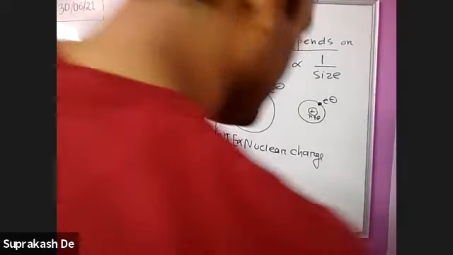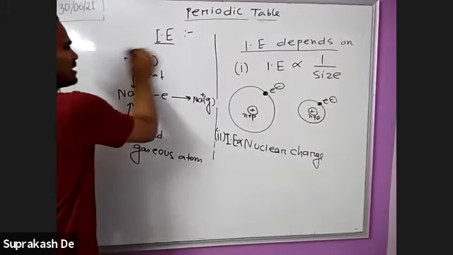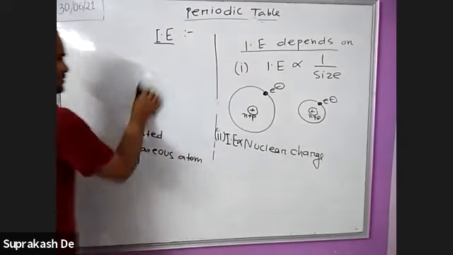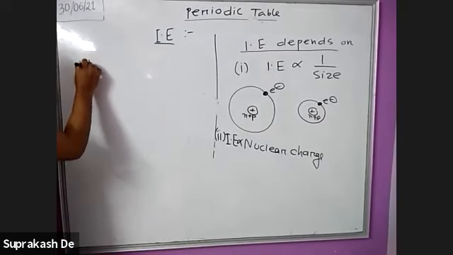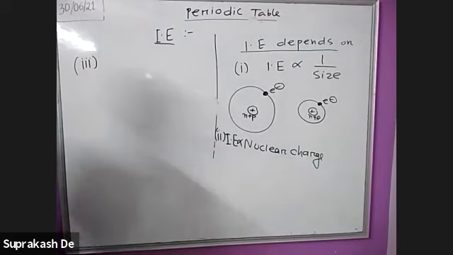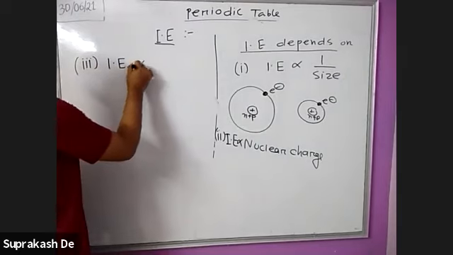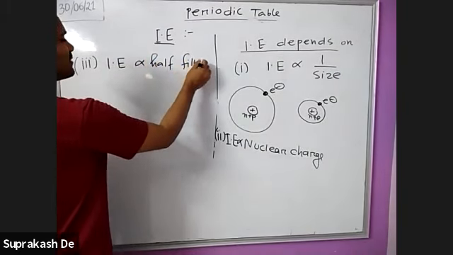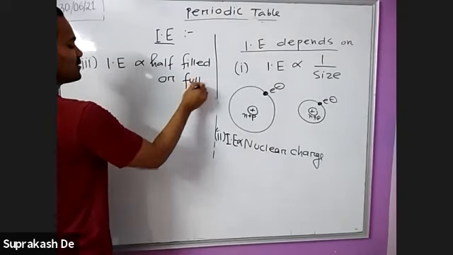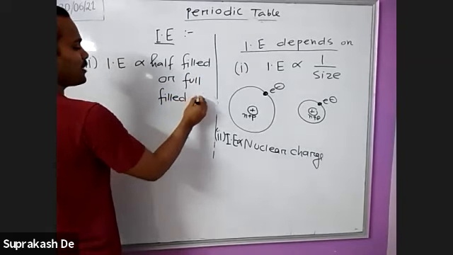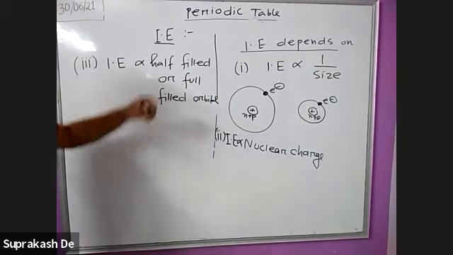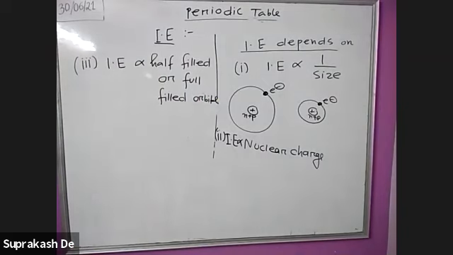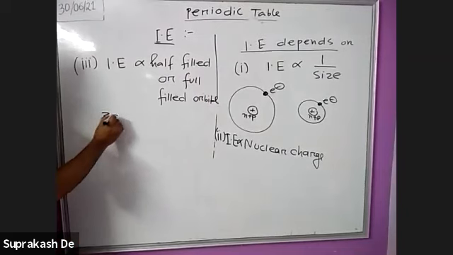Next, point number 3. Ionization energy depends on half-filled or full-filled orbitals. If an atom has a half-filled or full-filled configuration, then it has a higher ionization potential, because half-filled and full-filled configurations are extra stable. Suppose I am writing here 3d5.